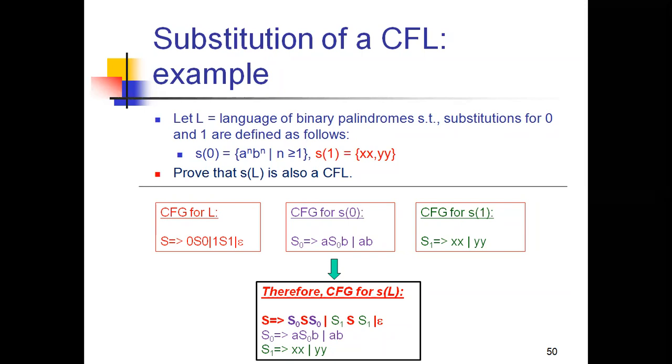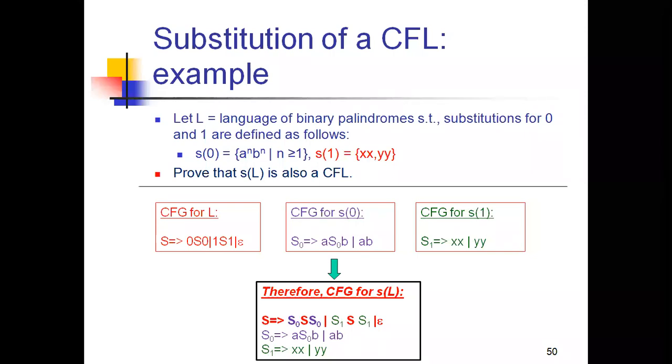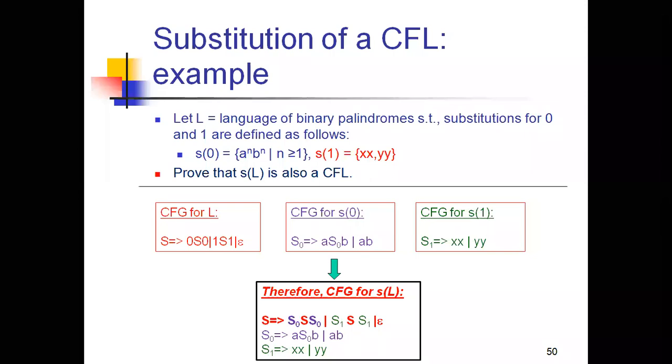So what you need to prove here is that s of L is also a CFL, right? First, initially, you need to consider the grammar for the given language, a power n, b power n. I think you can make an assumption that it's 0 power n, 1 power n like that. And the condition for n is greater than or equal to 1.